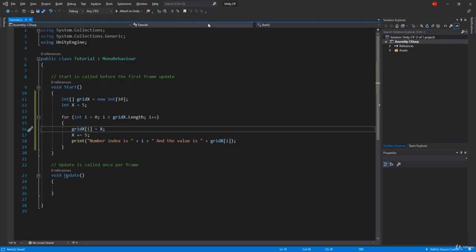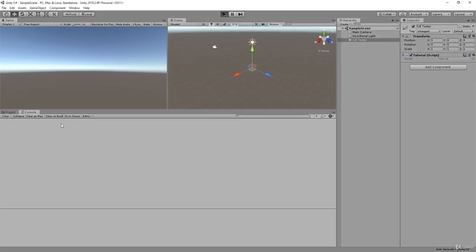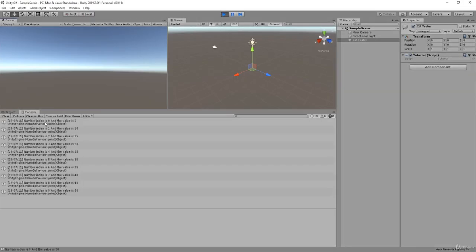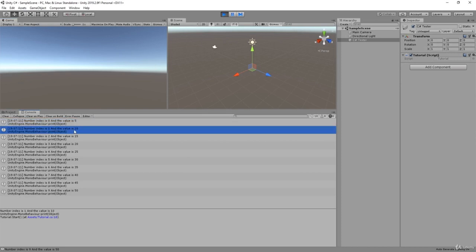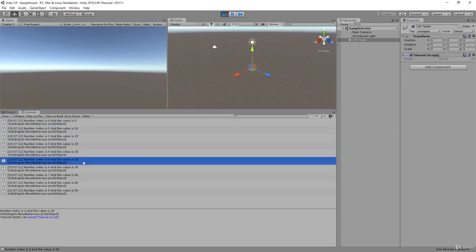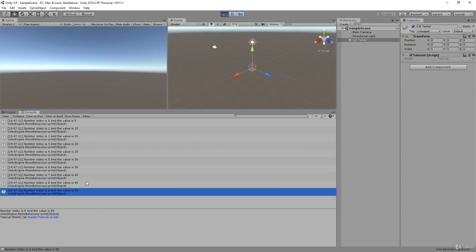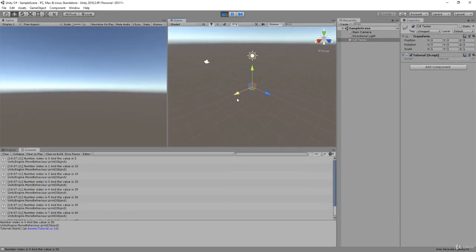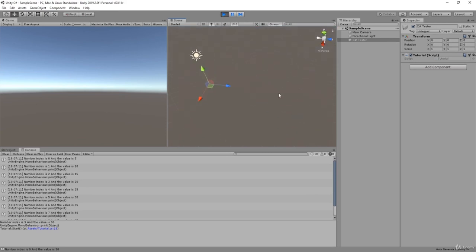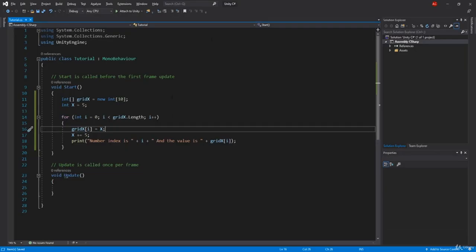So right now, if I go back and play, we should see that index 0 is 5, 1 is 10, 15, 20, 25, 30, 35, 40, 45, and 50. So when is this helpful? Let's say, for example, we want to create some sort of grid where we create multiple game objects, and this over here is a grid. Let's say from here to this point is 5, and we created that right now here, and I can access it anywhere I want.